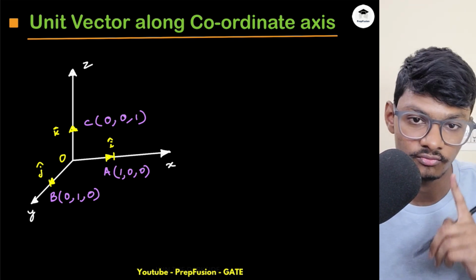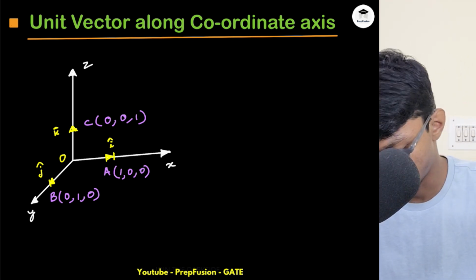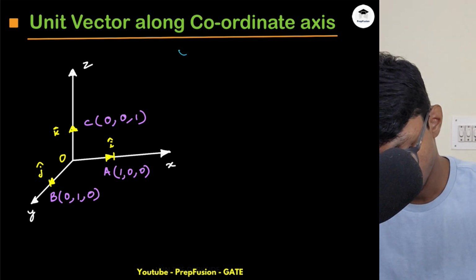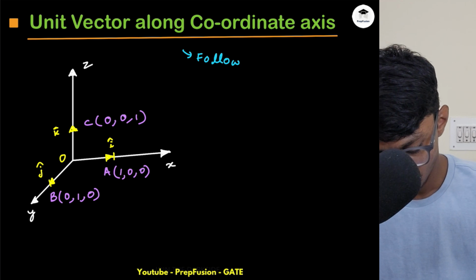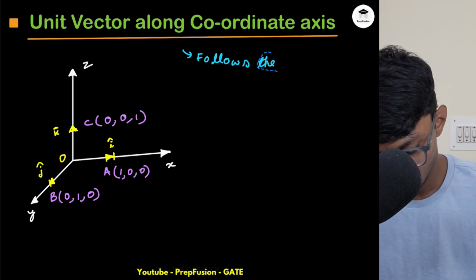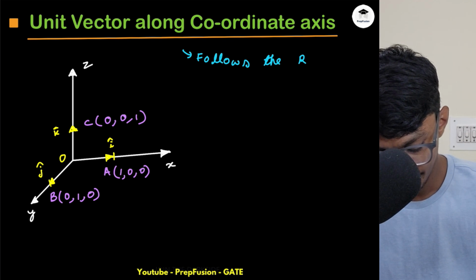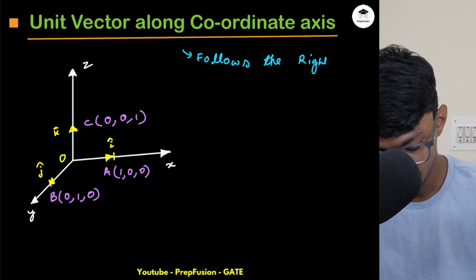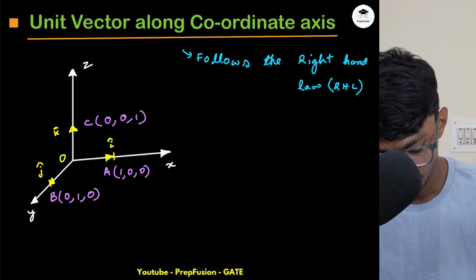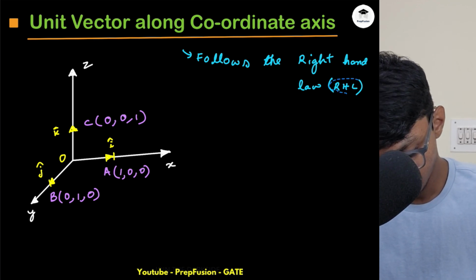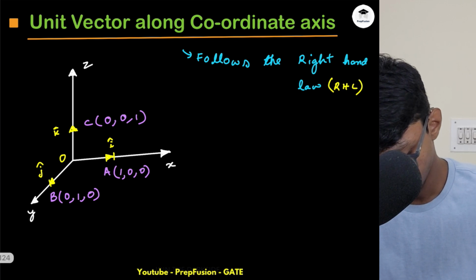Okay, and also this follows the right hand law. So if this follows the right hand law, what will happen?